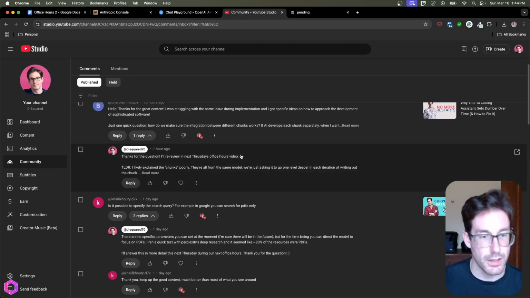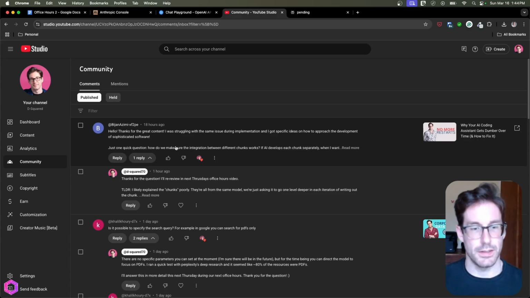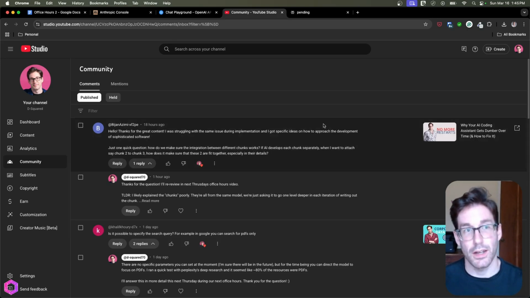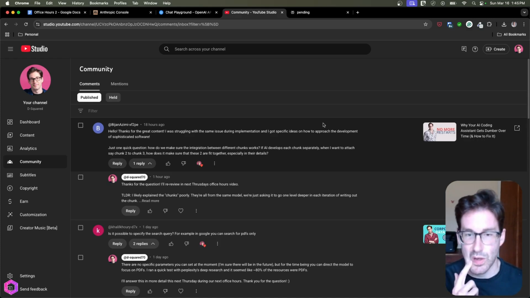Our next question comes from XF2PE. The question here is, how do we make sure the integration between different chunks works? If AI develops each chunk separately, when I want to attach, say, chunk 2 to chunk 3, how does that make sure that these two fit together, especially in their details? So with this, I think this was partially a misunderstanding on how I explained something. I probably didn't explain this effectively, so I think there was some confusion here with the chunks.